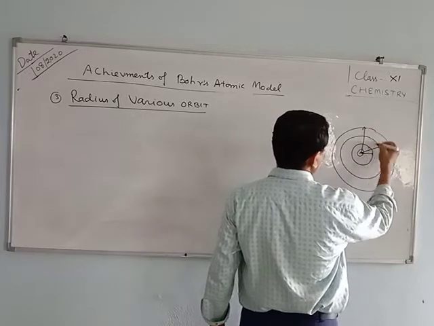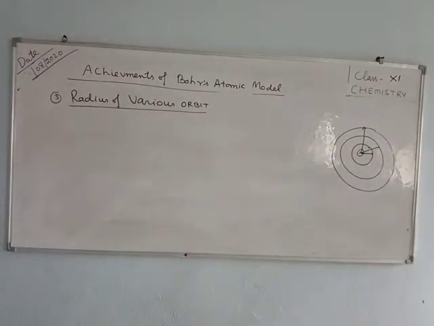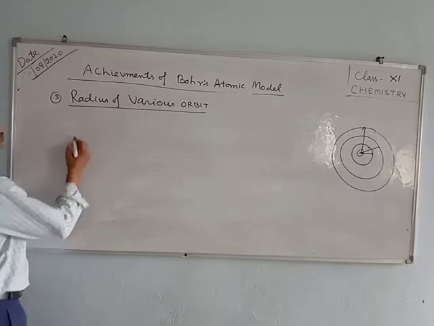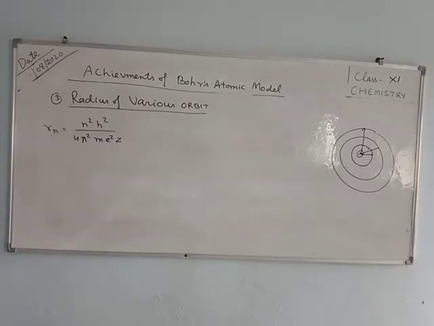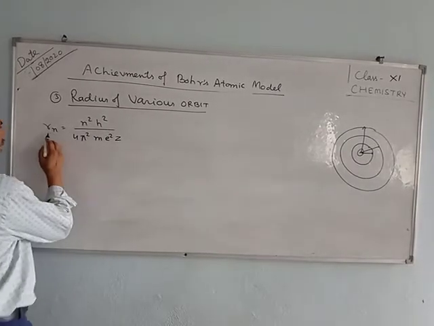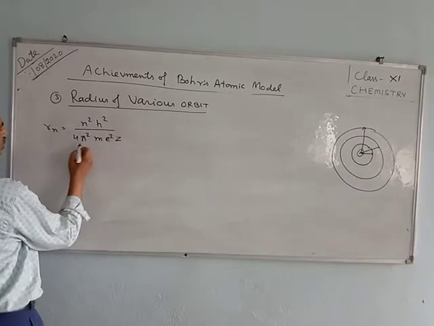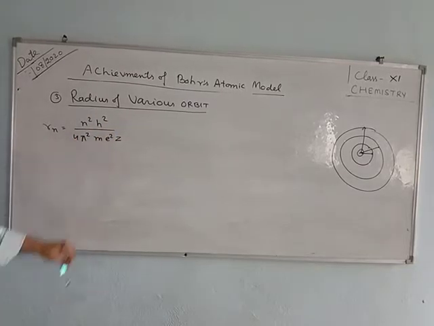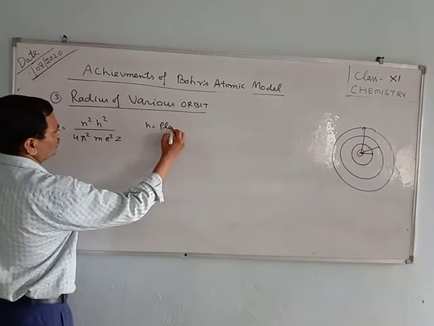We can calculate the radius of the various orbits by a formula. The radius of the nth orbit is r equals n square h square upon 4 pi square m e square Z, where h is the Planck's constant.